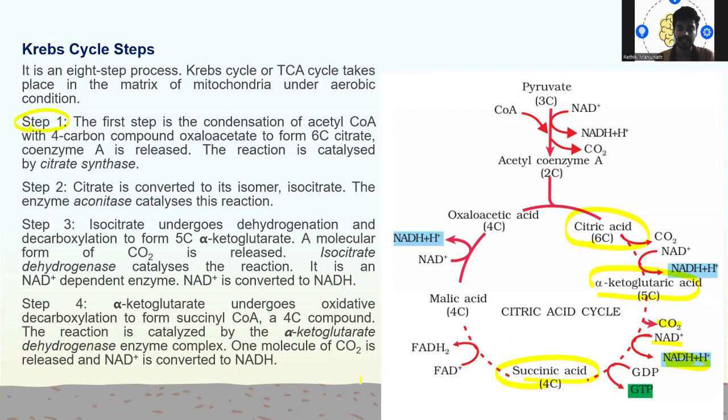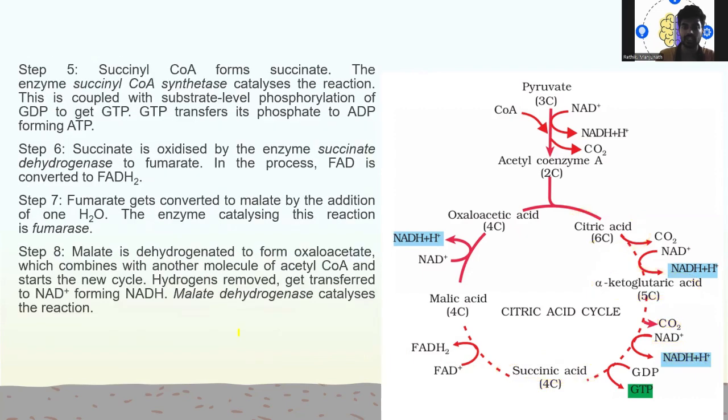This reaction is catalyzed by the alpha ketoglutarate dehydrogenase enzyme complex. One molecule of CO2 is released and NAD+ is converted to NADH.